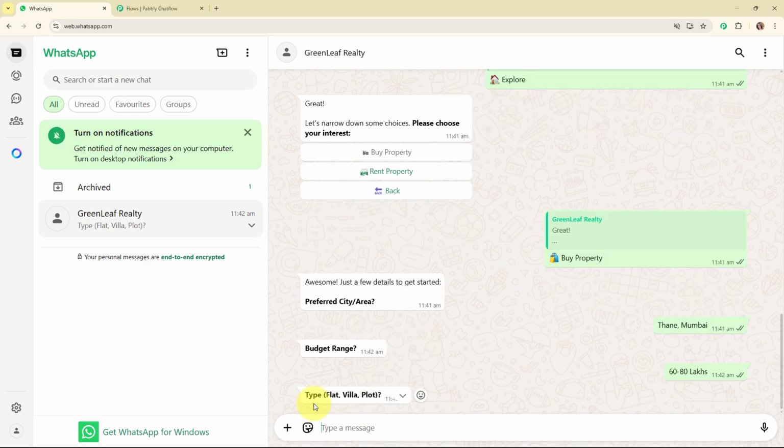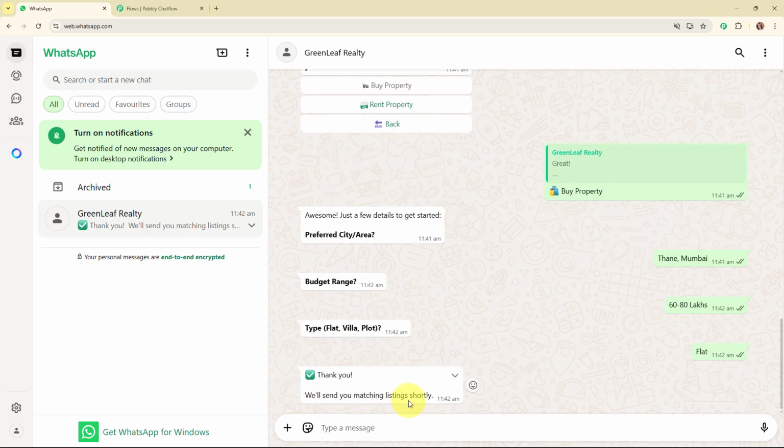And then it is asking type of flat, villa or plot. So I'm going to give the answer as flat over here, and it says thank you, we'll send you matching listings shortly. Alright, so with this we have successfully seen the working of this amazing chatbot that I have already created for my real estate lead follow-ups.